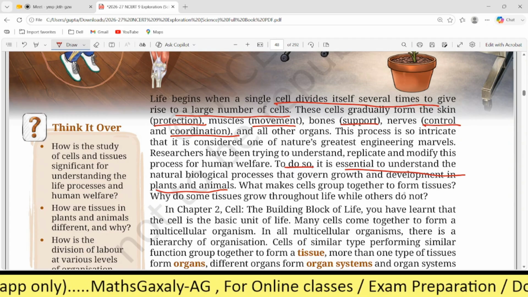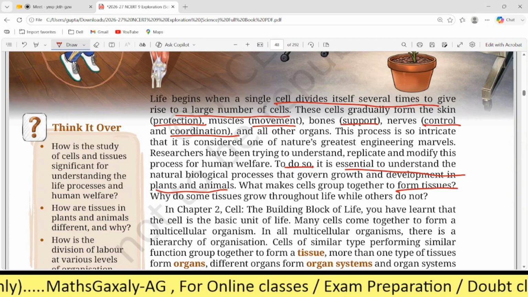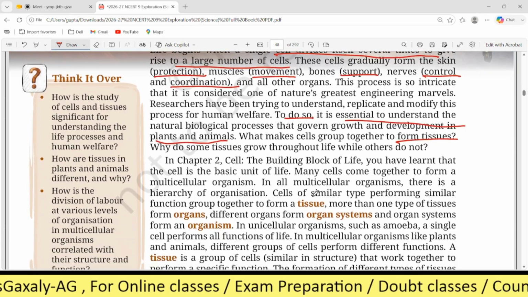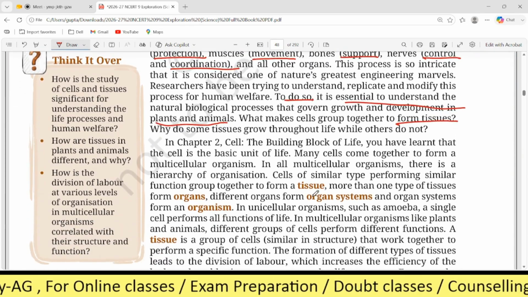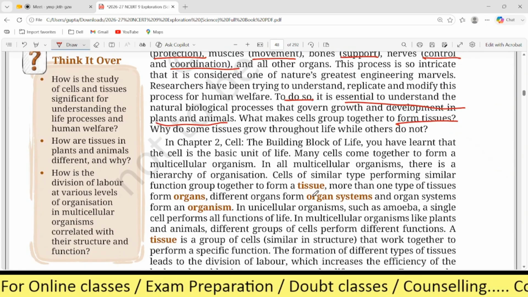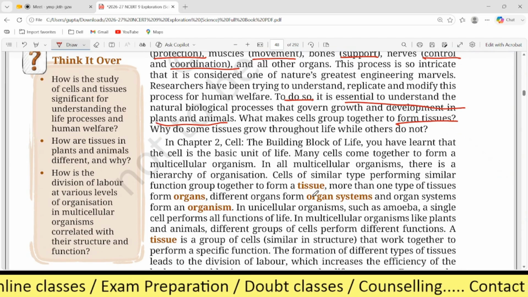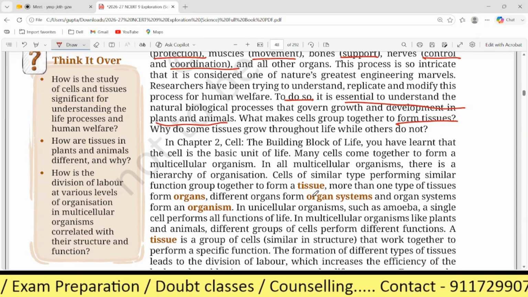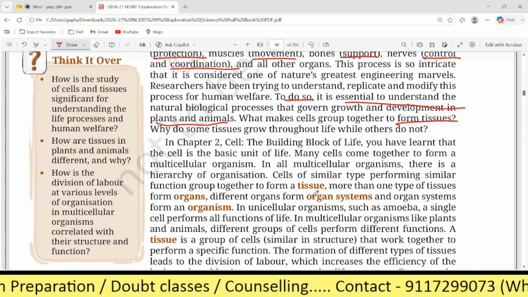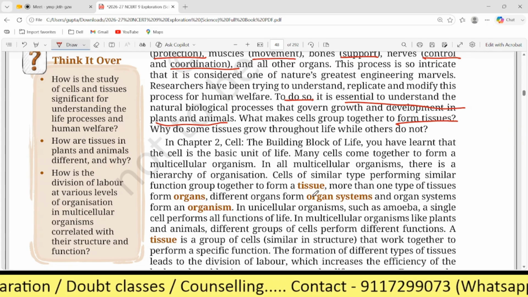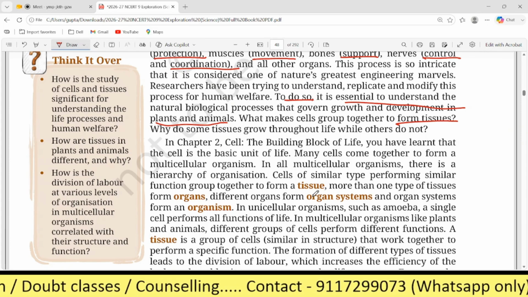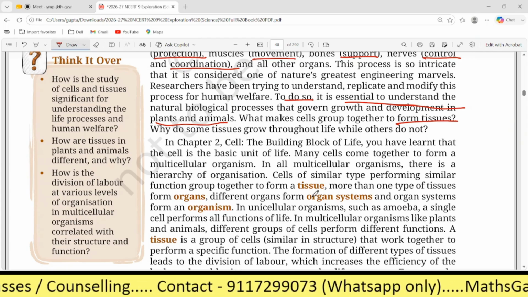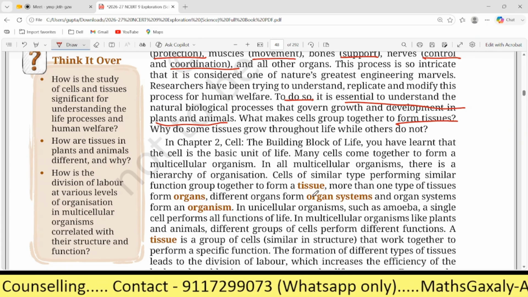What makes cells group together to form tissues? Is there any idea? No. So I understand many things. Mainly all the body's main parts, like the skin, the muscles, the bones, the nervous system, and the other organs, are the reason we can do things, and the process behind it is considered one of nature's most engineering marvels.